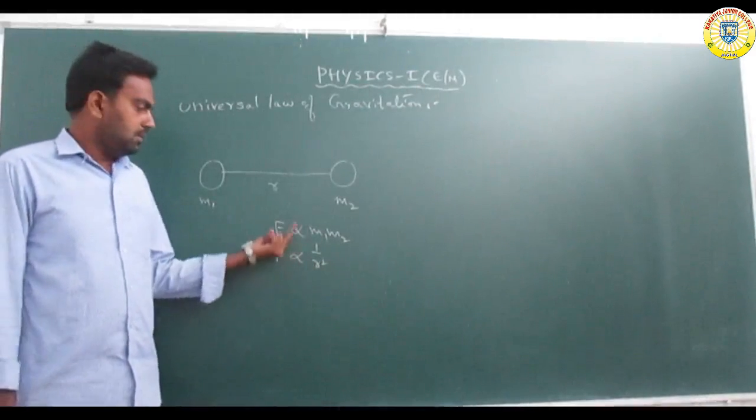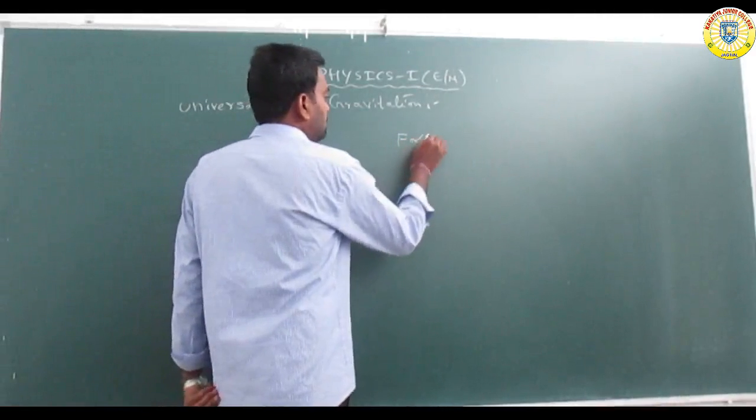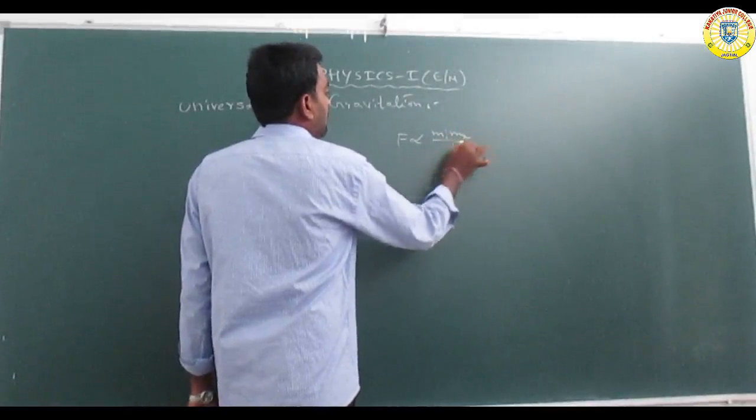Combining these two relations, we get F is directly proportional to M1 M2 by R square.